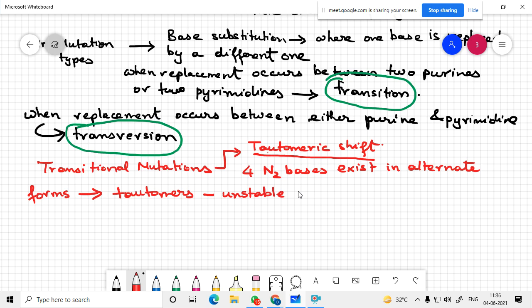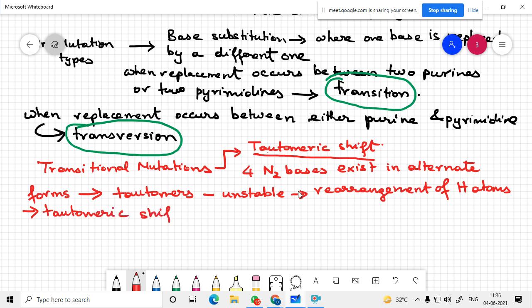And they result because of rearrangement of H atoms in the molecule, and this type of rearrangement is known as tautomeric shift.